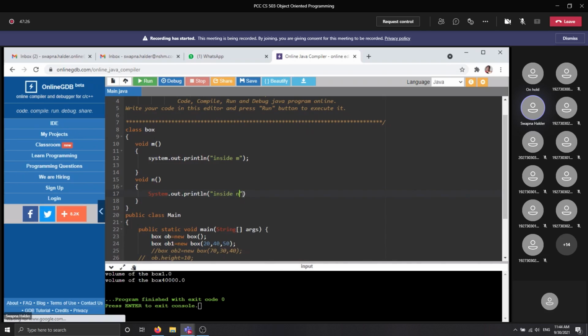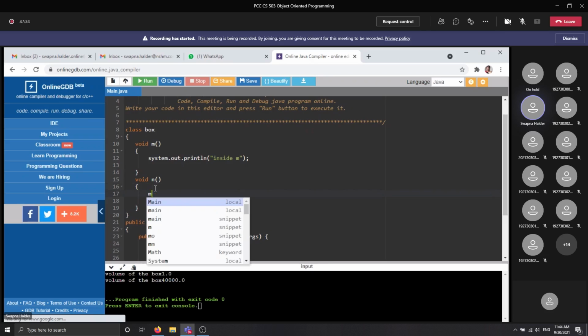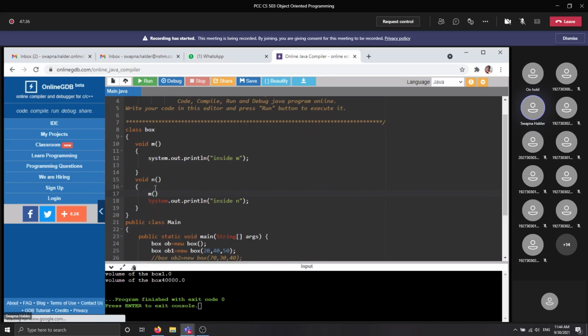Now in this n method, we are calling another method, that is m. We are just declaring and defining this method m. Inside n, we call this method m. What is the meaning of it? That means you are invoking a particular method inside the current class.